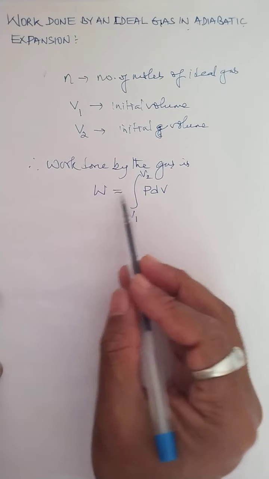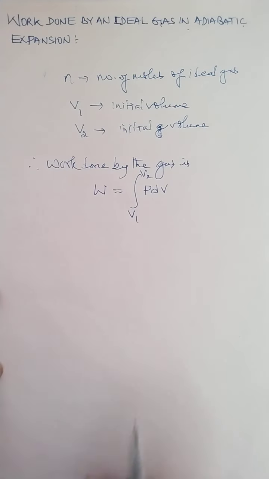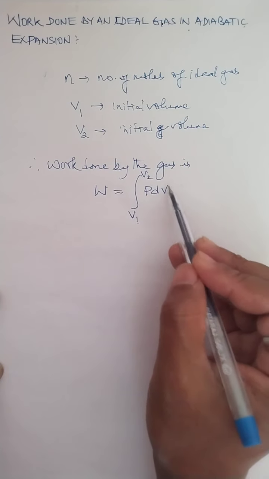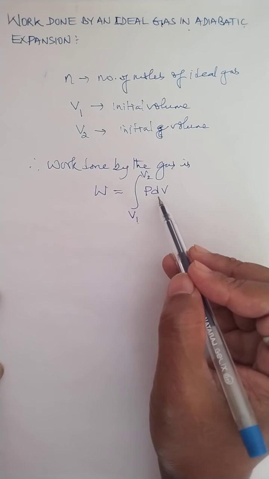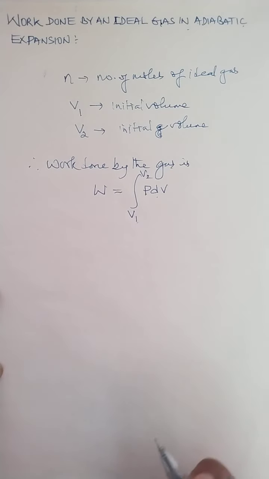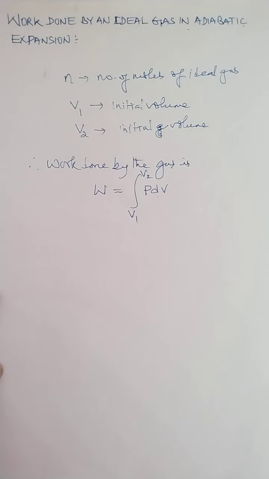As you know, P means pressure, V is the volume, and dV means a very small change in volume, and due to this small change in volume the pressure also changes, and when the pressure changes the temperature also changes. But this is true only under adiabatic expansion.